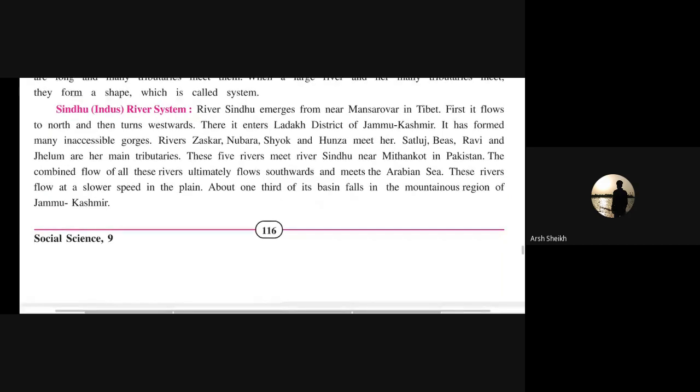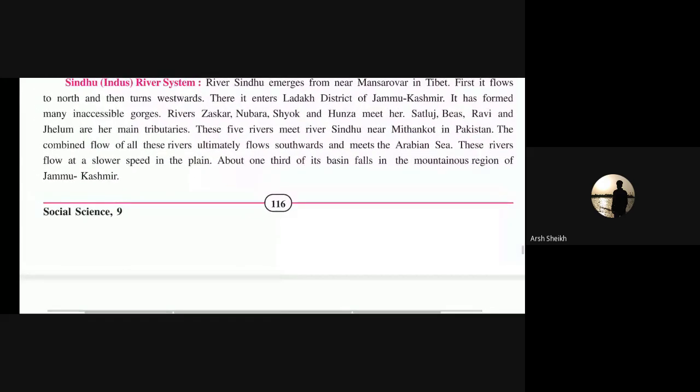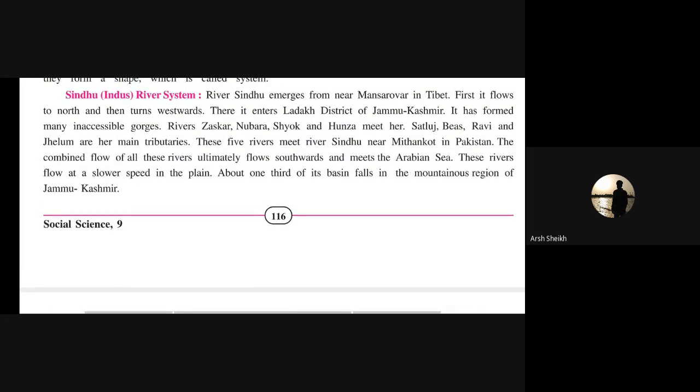It has formed many tributaries: Zaskar, Nubra, Shayok and Hunza meet here.